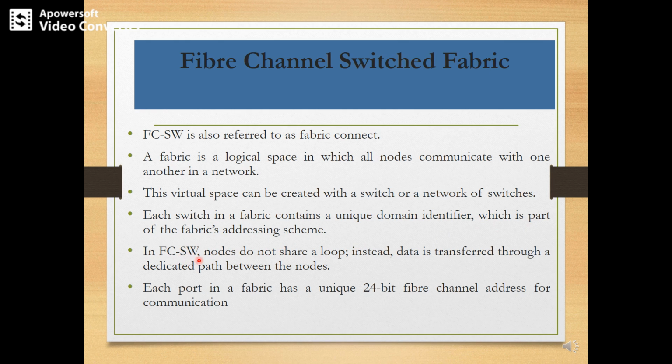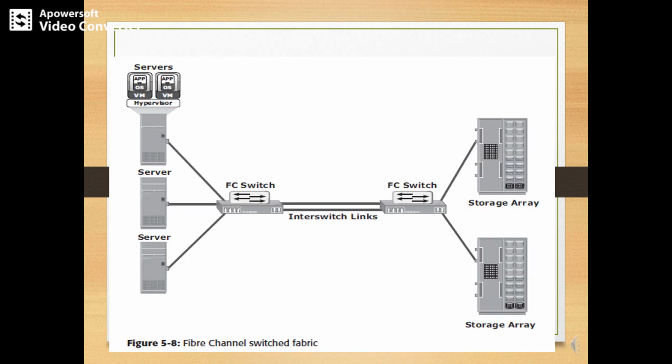In FCSW, nodes do not share a loop. Instead, the data is transferred through a dedicated path between the nodes. Each port in a fabric has a unique 24-bit fiber channel address for communication. Here we can observe the FC switches, two of which are interconnected, and the servers are connected through the FC switch to the storage array.